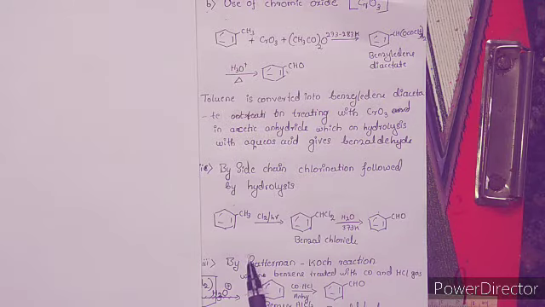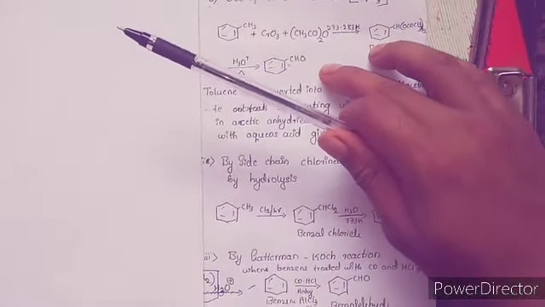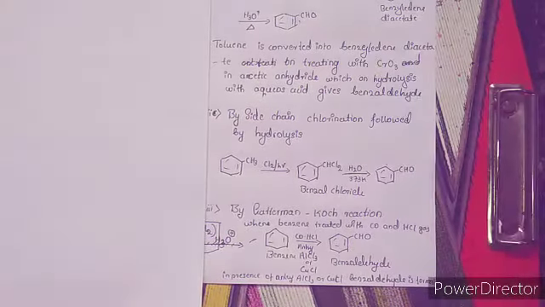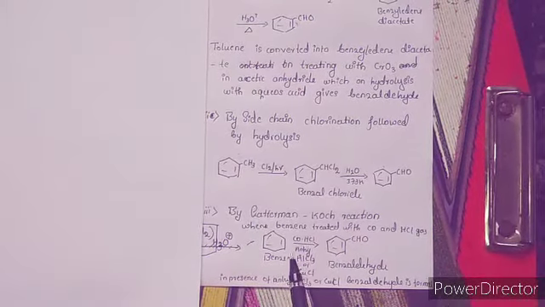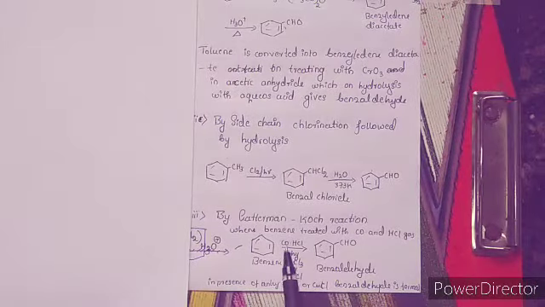Then the next method is a named reaction called the Gatterman-Koch reaction. Here you can observe the Gatterman-Koch reaction, where benzene is treated with carbon monoxide and hydrogen chloride in the presence of anhydrous AlCl3 catalyst or anhydrous CuCl catalyst, which is going to give benzaldehyde as the product.